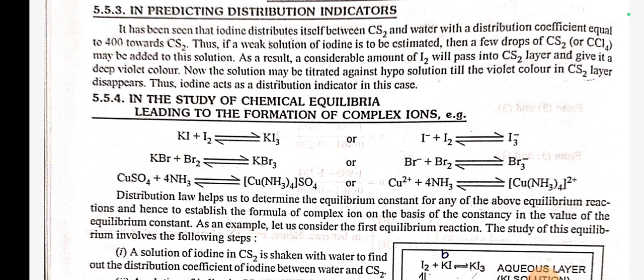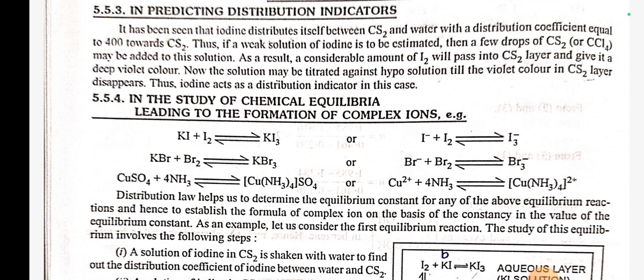Number 4. In studying the chemical equilibria leading to formation of complex ion. Example, KI plus I2 in equilibrium gives KI3, or I negative plus I2 gives I3 negative. KBr plus Br2 gives KBr3, or Br negative plus Br2 gives Br3 negative. CuSO4 plus 4NH3 gives [Cu(NH3)4]SO4, or Cu2 positive plus 4NH3 gives [Cu(NH3)4] 2 positive.